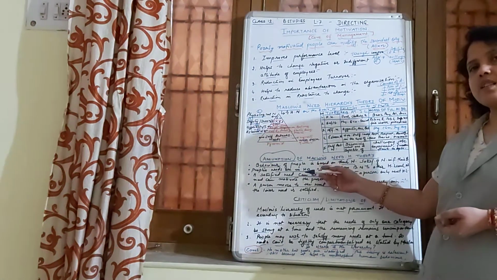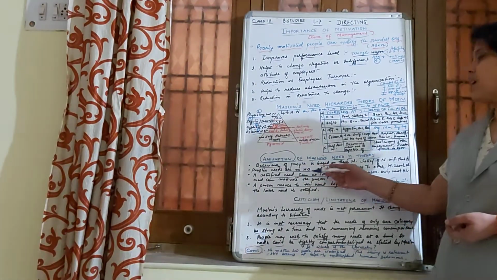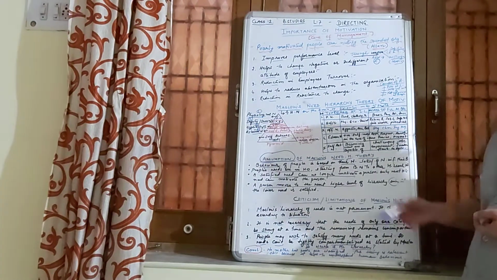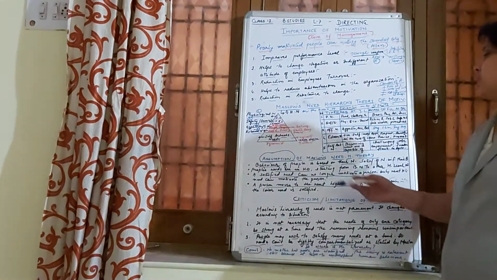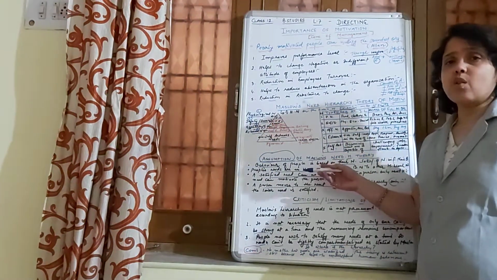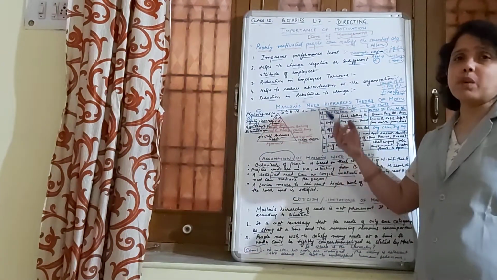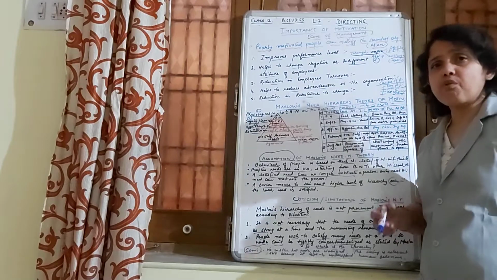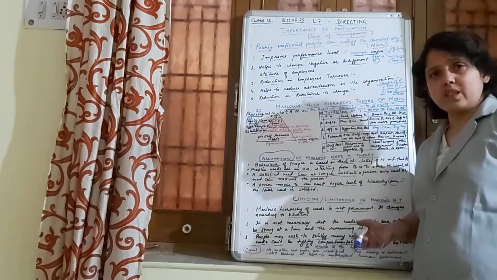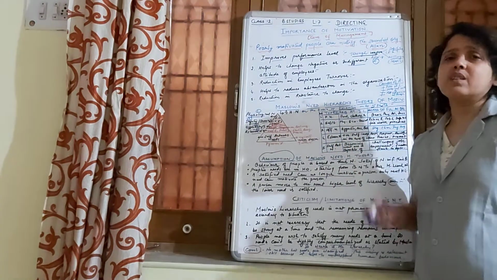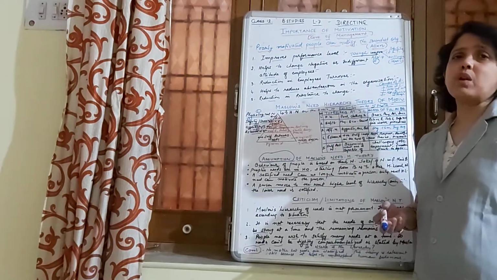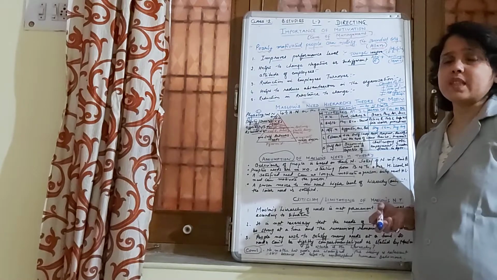The second assumption: people's needs are in hierarchical order. He has given the order of needs, and he has said that people try to fulfill these needs in order. You may be having multiple needs. You may be feeling different types of needs just now, but you will try to fulfill the needs always in this order. This is what Abraham Maslow has tried to explain.